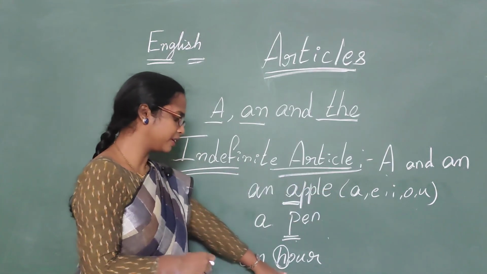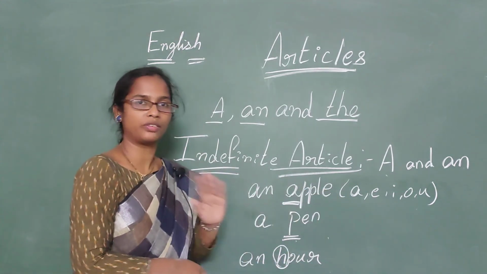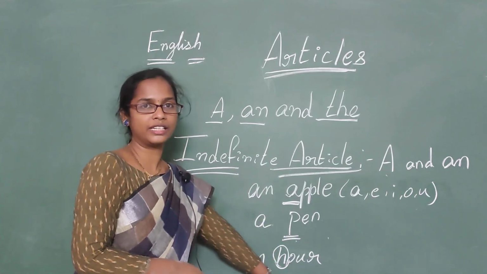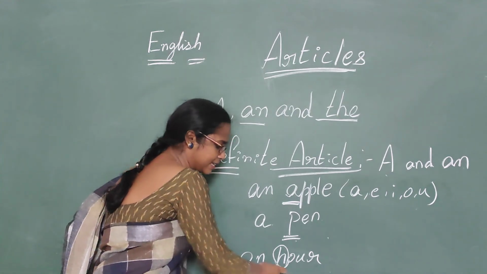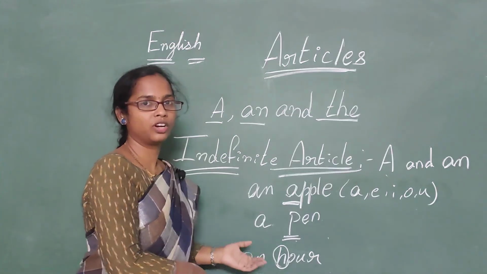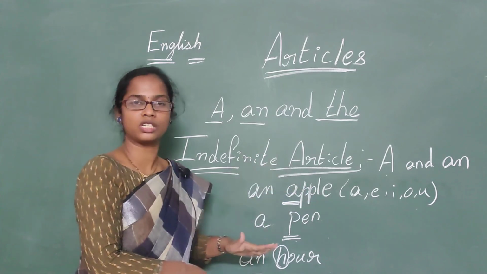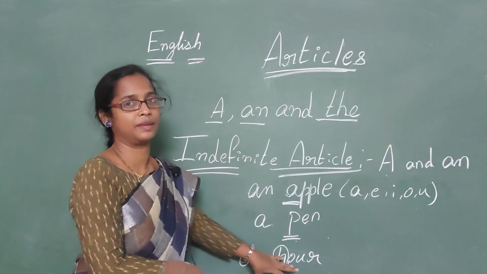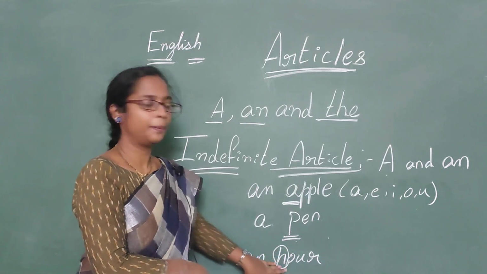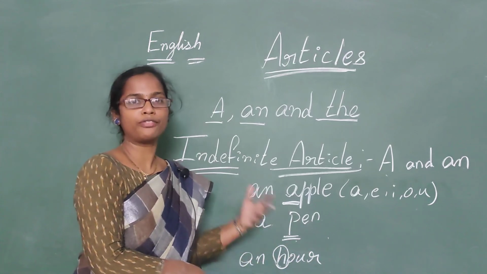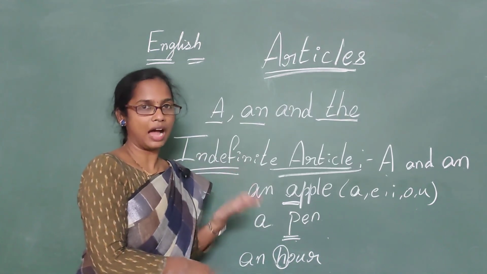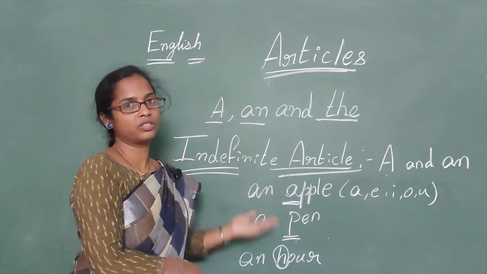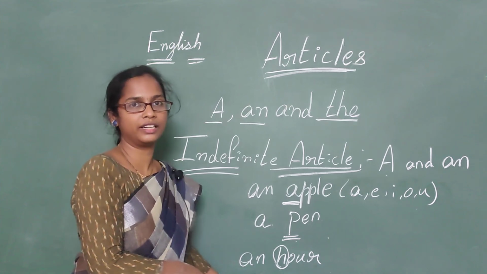Okay. So before the words that start with vowel sounds, not vowels alone, but also the vowel sounds, we use an. Got it, children? We use an here because this is the vowel sound. Got the difference between vowels and vowel sounds, children? H is a consonant, not a vowel actually, but it gives out the sound of a vowel when we speak. So it is a vowel sound, so it takes an here. Got it, children? Please take down the notes.